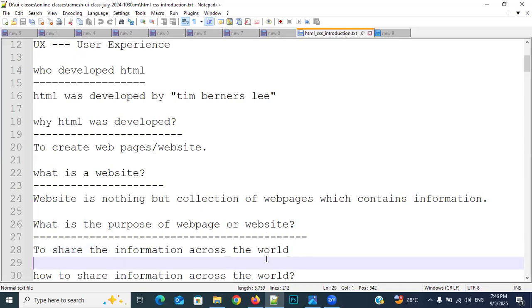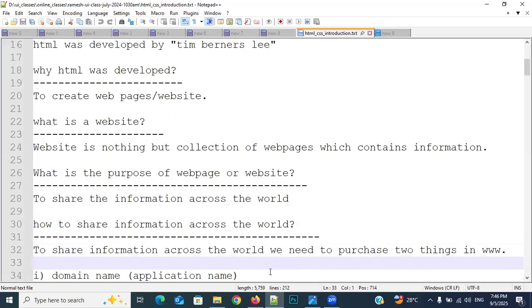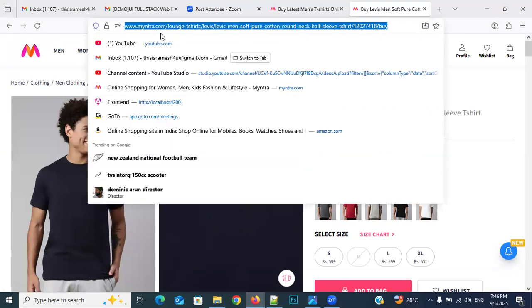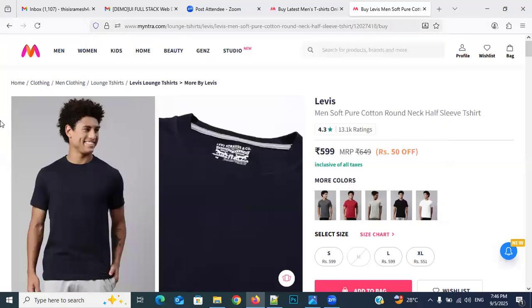Sir, what is this domain name? For example, observe here, Myntra.com. What is this domain name or application name? Gmail.com, Google.com, YouTube.com, X.com, Twitter. Each and every application should have a name. However, each and every human being has a name. In the same way, each and every application should have a name. That name is called the domain name.